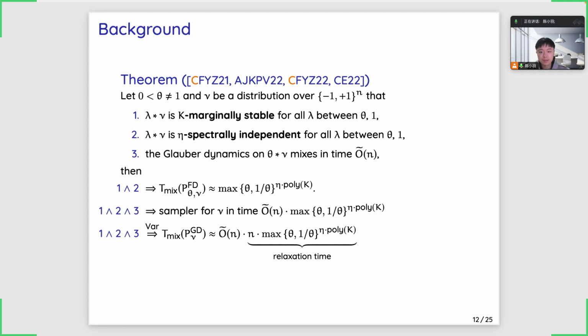And actually we could go further and bound the mixing time of the Glauber dynamics by a comparison argument between the Markov chains. However, since this comparison is done via the notion of variance decay, the final result on the mixing time will have an extra factor of O tilde n.